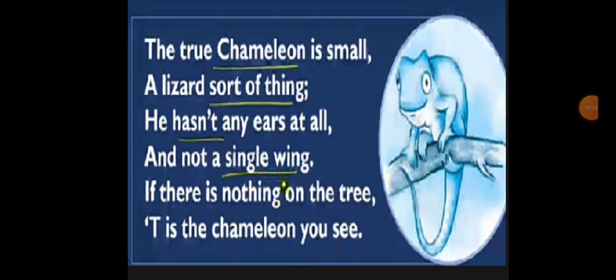And the last one: the true chameleon is small, a lizard sort of a thing. He hasn't any ears at all and not a single wing. There is nothing on the tree. He is the chameleon to see.